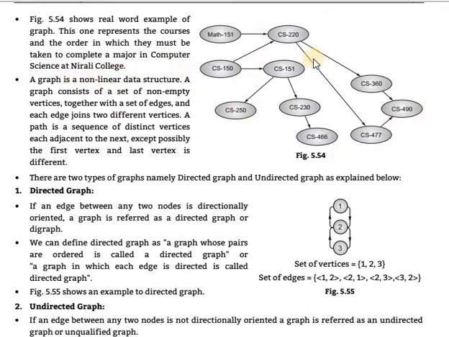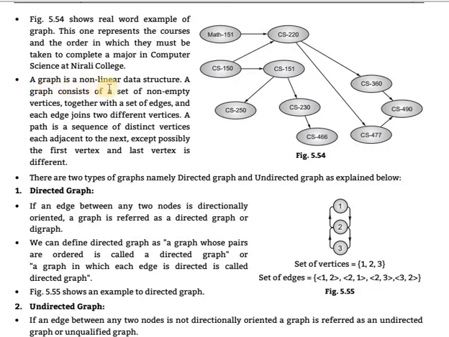Here, maths is one course. You can write your own examples as well.